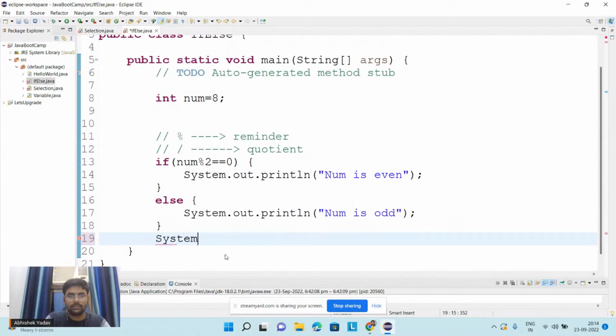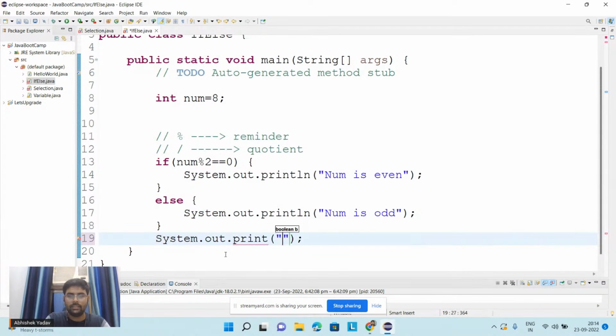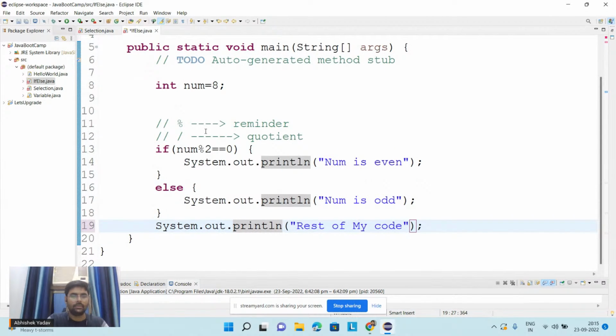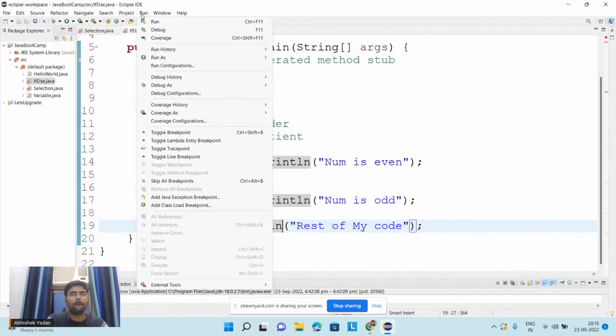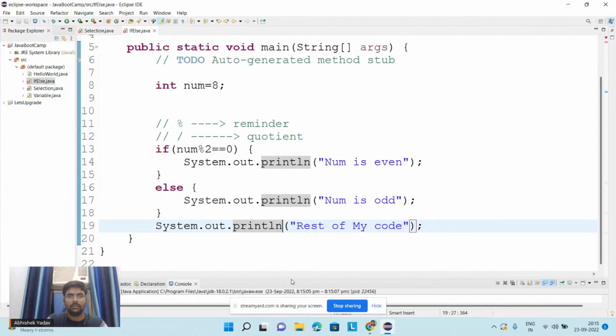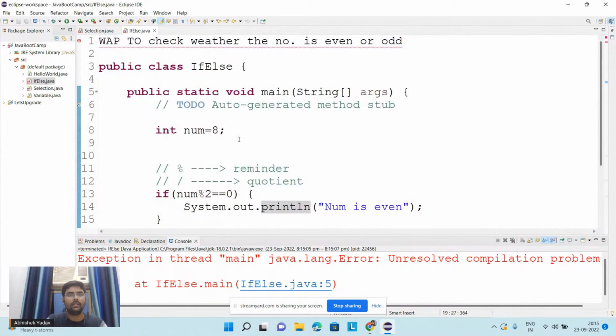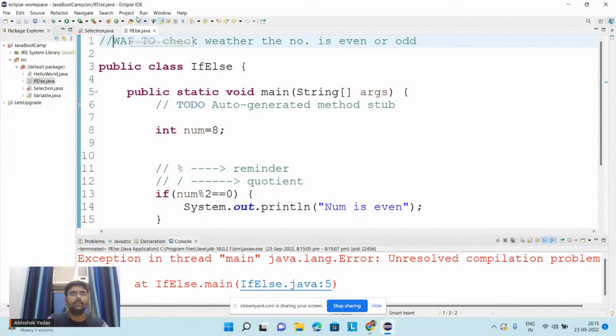Okay guys, System.out.print, and here I will write the rest of my code. Let's try to run the program here. Run. Okay, proceed. Here this part I have to comment, right? Yeah, run.